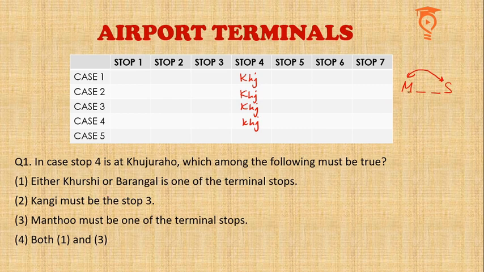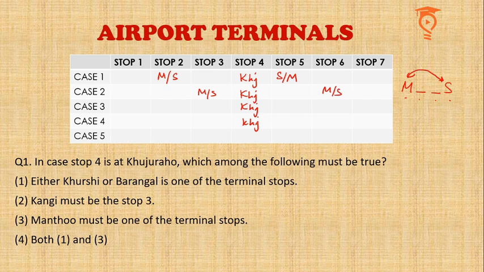So we know that this Mantu and Sindh, this entire arrangement cannot be on one side of Khajuraho because they need 4 consecutive places. 1, 2, 3, 4. And there are only 3 on either sides of Khajuraho. So one thing is for sure, one of Mantu and Sindh is going to be on the left of Khajuraho and one on the right of Khajuraho. Okay. So it could be stop 2 and 5. It could be stop 3 and 6.